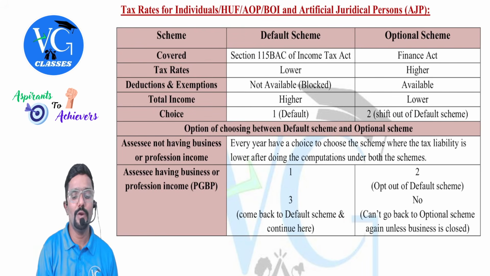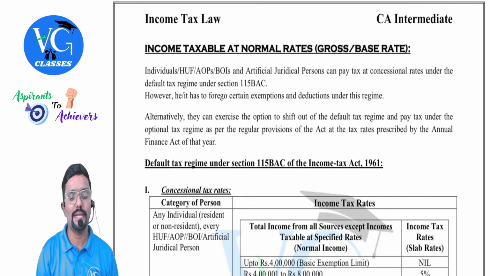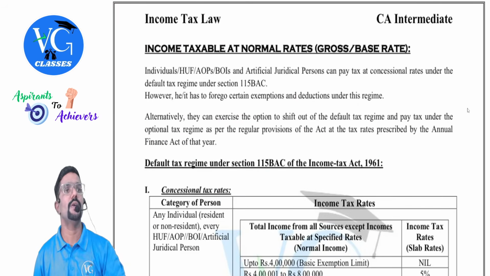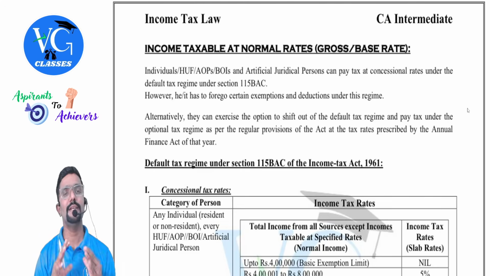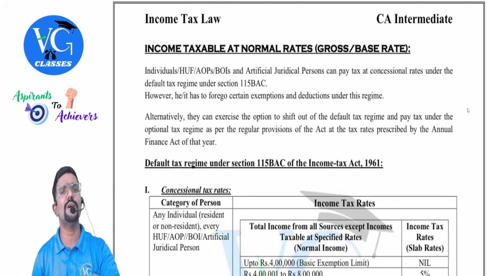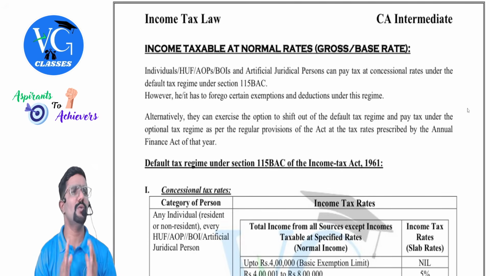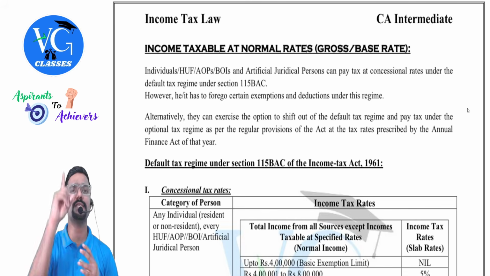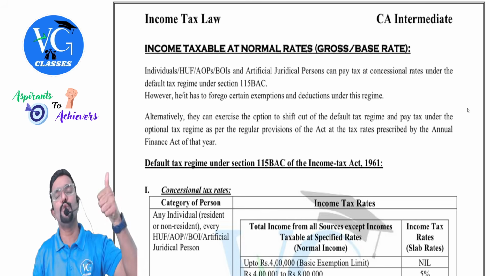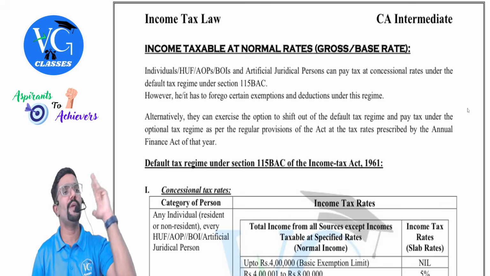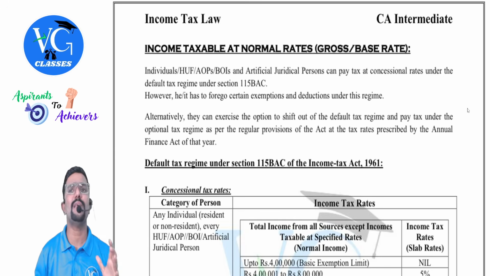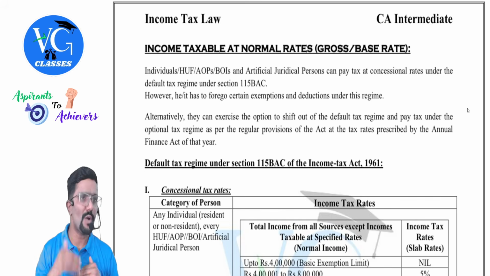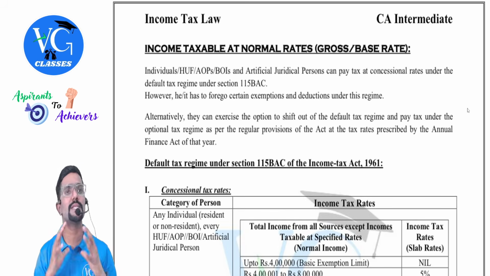Yes. Now we will see what are the tax rates applicable under both the schemes. First we will learn the default scheme, then we will see the optional scheme. Guys, we are learning the first category of persons. Who are those? Individual, HUF, AOP, BOI, and artificial juridical person. In simple terms, I call them slab rate assessors because whatever tax rate is applicable for them is the slab rate.